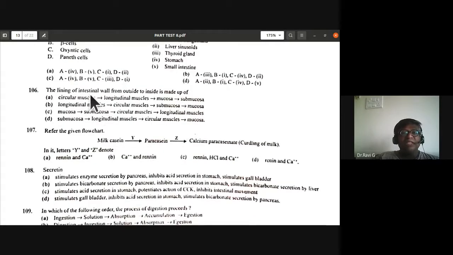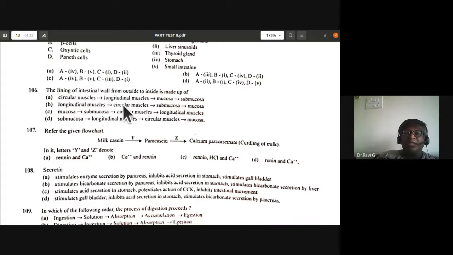The lining of the intestinal wall from outside to inside is made up of... I remember it as SMS MP. Serosa, muscularis externa, then you have submucosa and mucosa. So for 106, the correct arrangement from outside to inside is first longitudinal muscles, second circular muscles.